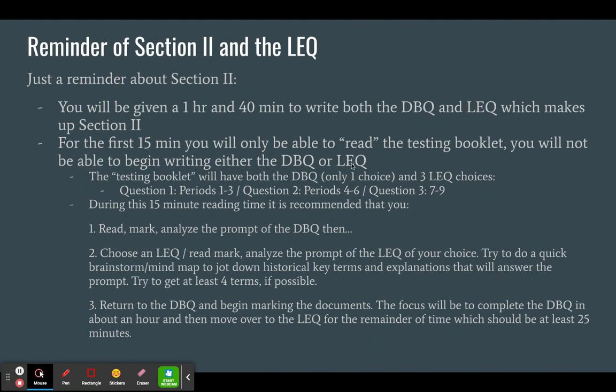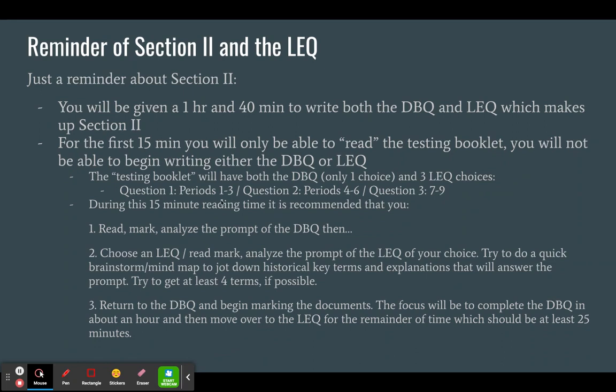Remember that those 3 prompts, question 1 can come from periods 1 through 3, question 2, periods 4 through 6, and question 3, periods 7 through 9. Now, when I usually see periods like 1, 2, and 9, theoretically most of the question is on about period 3, but it might ask you to compare and contrast or talk about continuity and change, and that's where you have to understand some things that happened in periods 1 and 2. Same thing with period 9. It may talk about continuity or comparison where you need to know a lot about 7 and 8, but need to know a couple things about period 9.